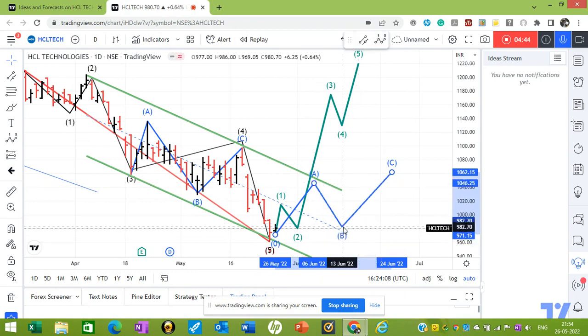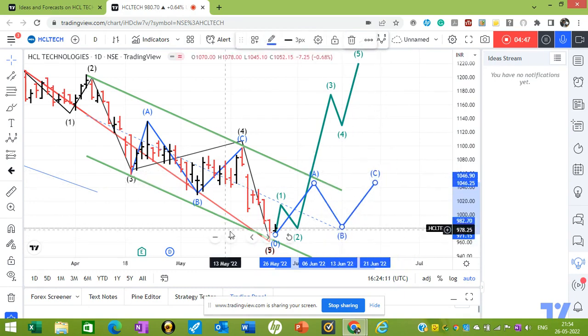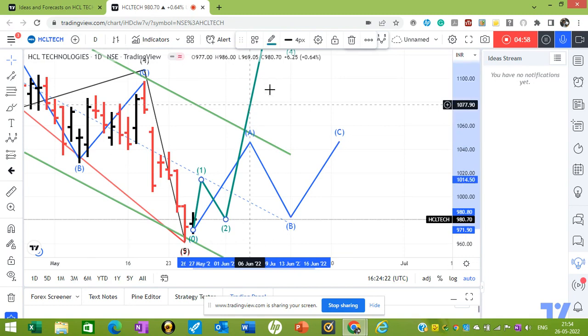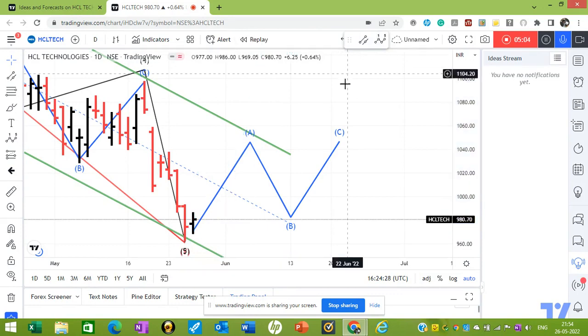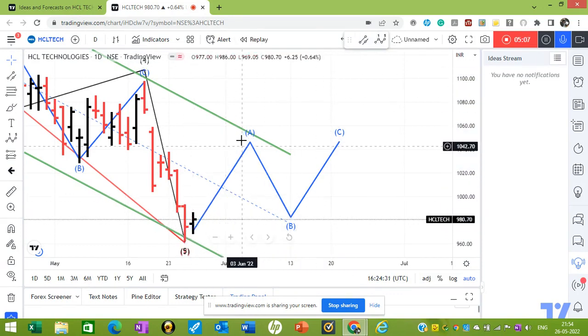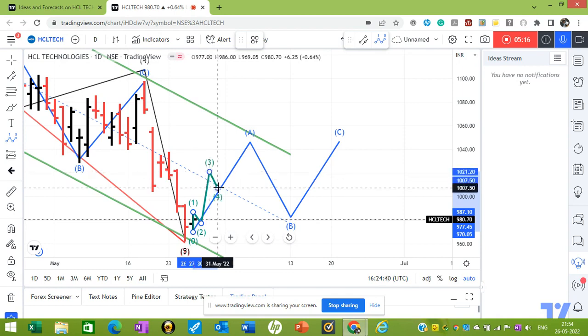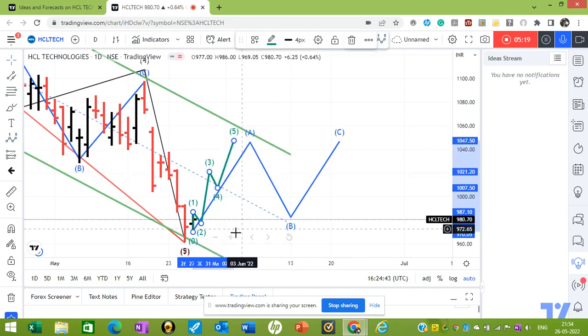One can trade this small correction also. There are no issues because generally wave A is equal to wave C. Right now we are going to have a five wave move up. Even if it is wave A, it will be a five wave move up. So one can trade that. So this move will be like this: one, two, three, four, and five. So one can trade this wave. There is no harm in it. And then there will be a correction also.